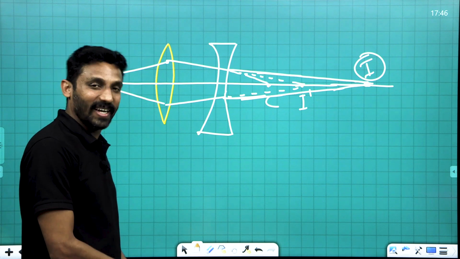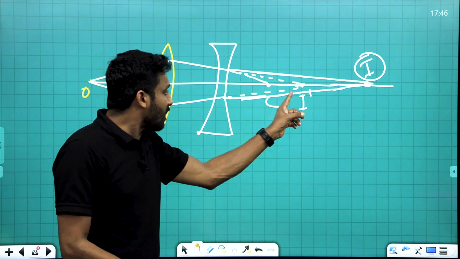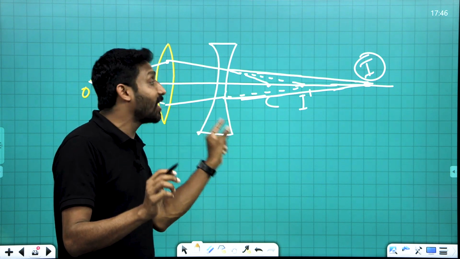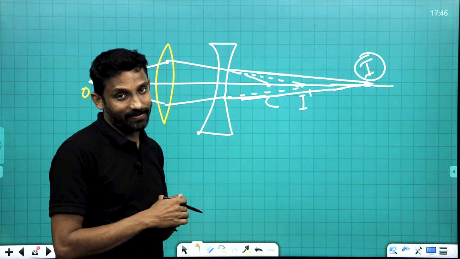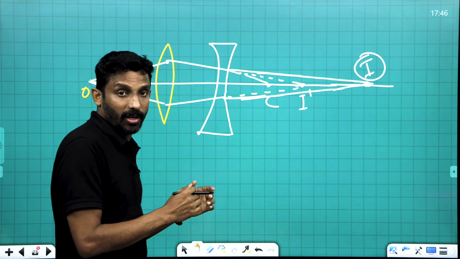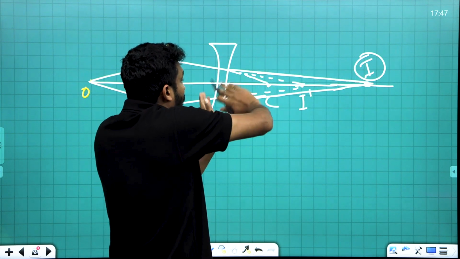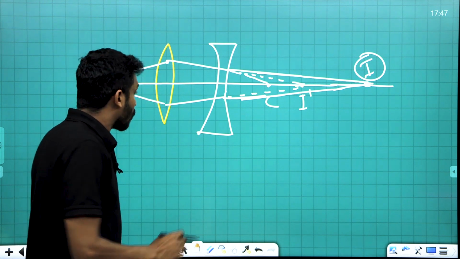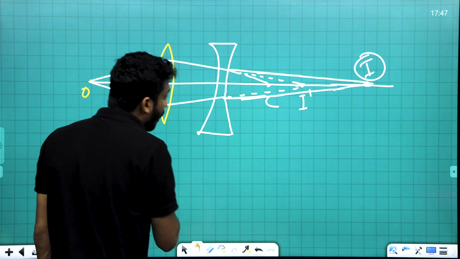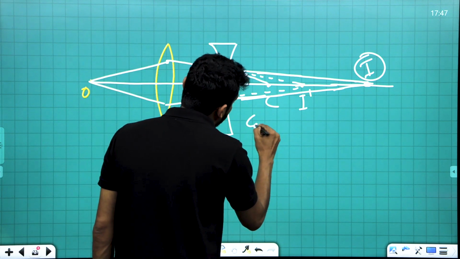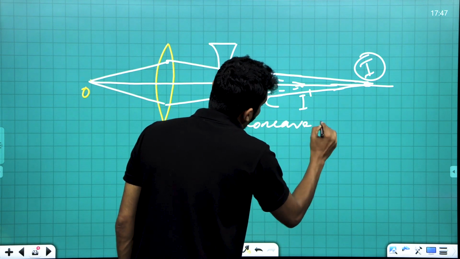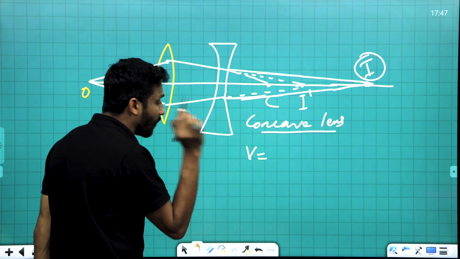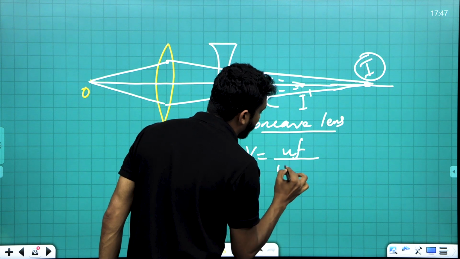This is actually the ray diagram. This I dash behaves as the virtual object for the concave lens, and this produces the final image I there. So the final image is formed to the right of the concave lens. This is happening. Clear? So for the image formation by the concave lens, I am writing here, concave lens image formation. The final image position is at a distance v equal to uf divided by u plus f.